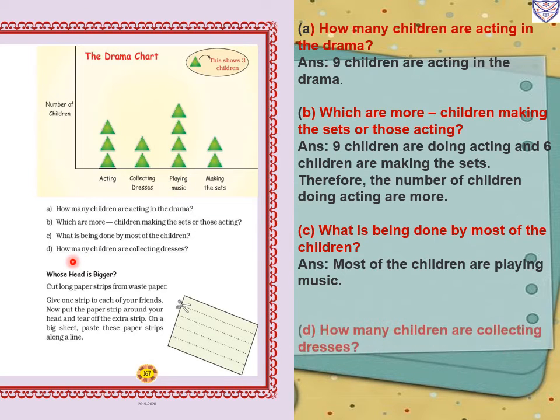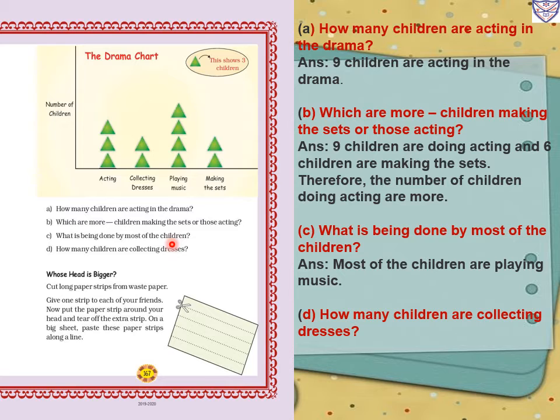Now next question. How many children are collecting dresses? So that is 1, 2. So 2 times 3 is 6. 6 children are collecting dresses.